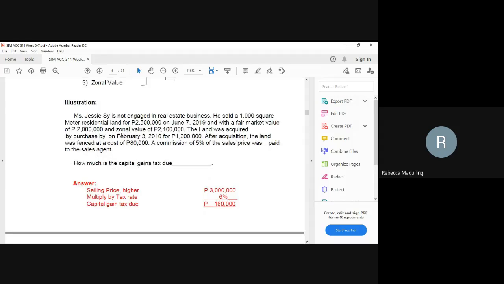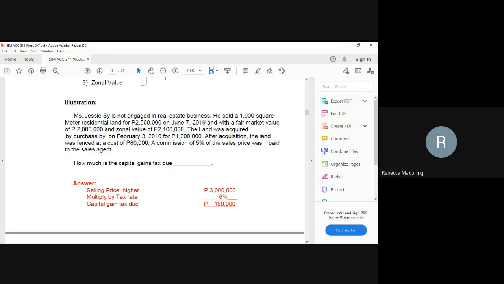Miss Jessie C is not engaged in real estate business. So, meaning to say, when she sells, it is not an ordinary asset. Because if she were in the real estate business, the land she sold would be an ordinary asset. But this one is not a real estate business. So this is a capital asset.